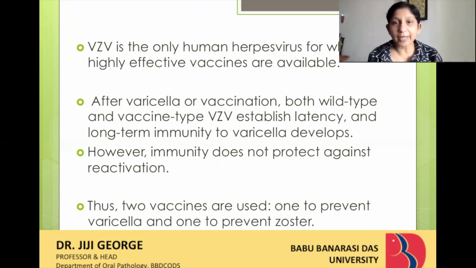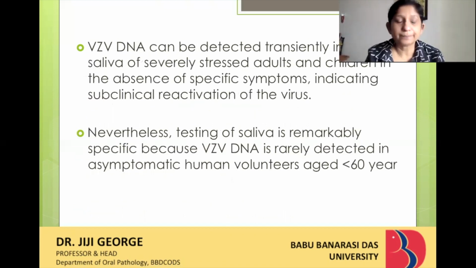Now there are two types of vaccines which are available in the market these days. One is to prevent varicella, it's also called chickenpox, and the other one is to prevent zoster, that is herpes zoster, which is a secondary infection caused by the varicella zoster virus.